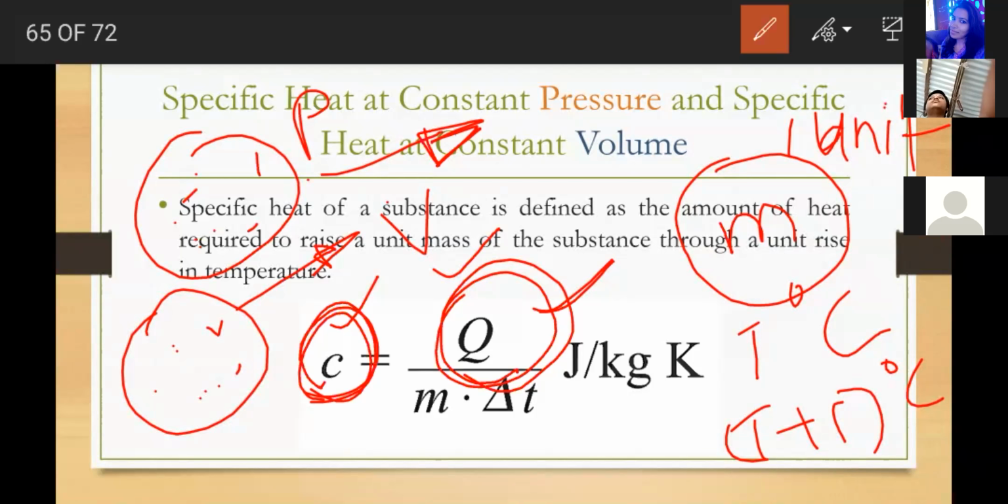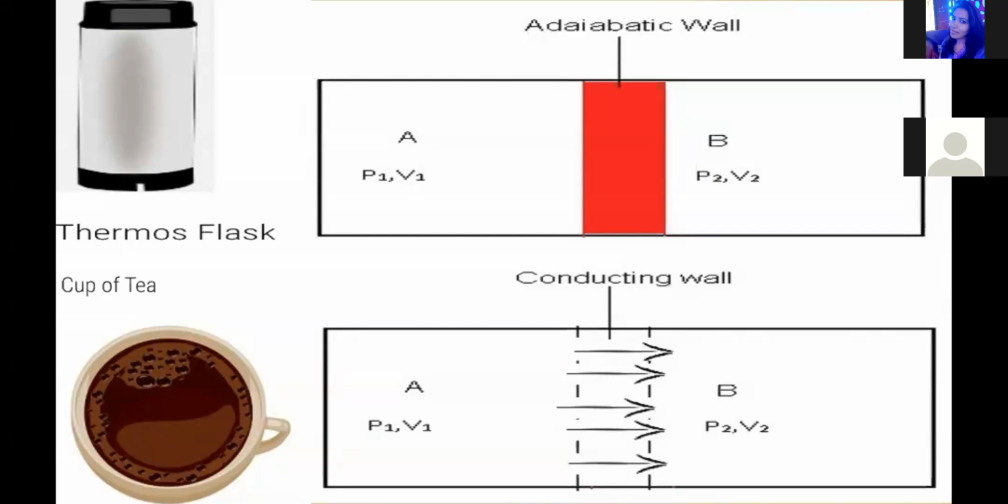So adiabatic process means there is no heat transfer from the system to the surroundings. This is the example. What happens actually in the thermos flask? If you are keeping the coffee inside this thermos flask, will the temperature of the coffee remain the same, or will it decrease? Remains same.